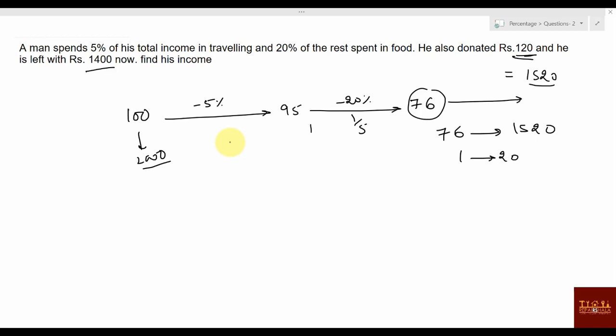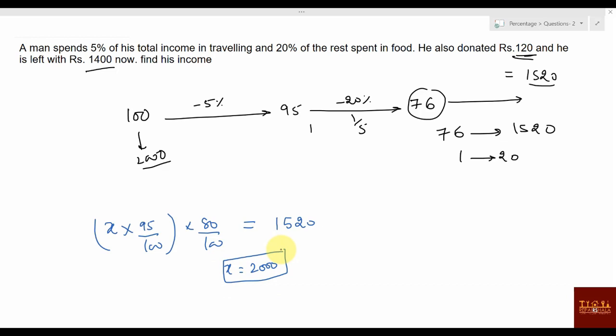Clear? Another way of understanding it: suppose his income was X. After he spent 5%, what will be remaining now? 95% of it, yes or no? And this is the rest now. Of this rest, 20% is spent on food, so what is remaining now? 80%. He donated 120 rupees. He had cash of 1400 and donated 120, so how much cash should he be having? 1520. If you solve it this way also, you will get the X value as 2000. Whichever way you understand, you can solve it. Clear? Next.